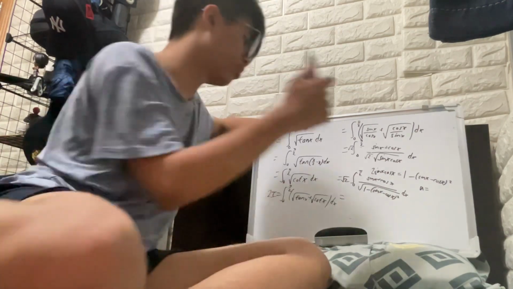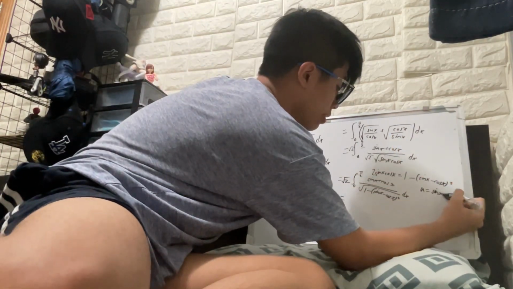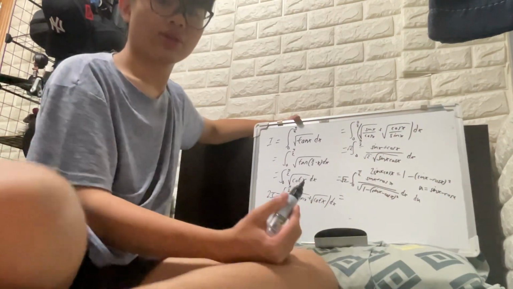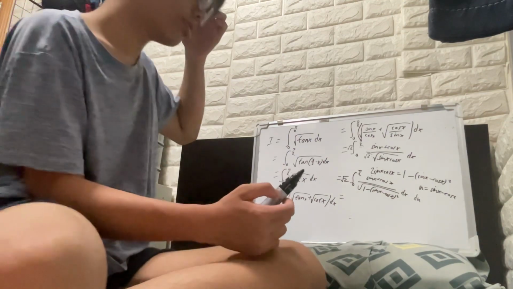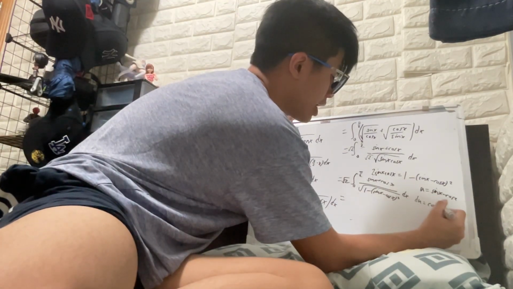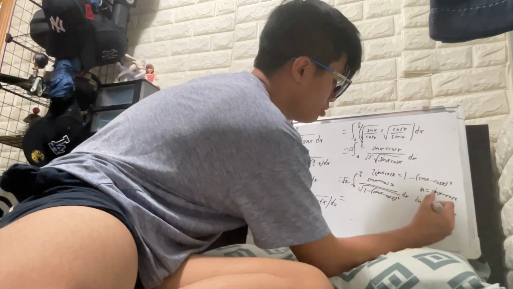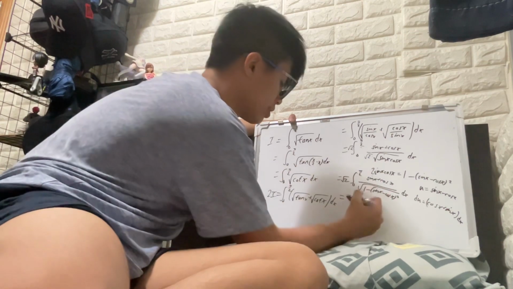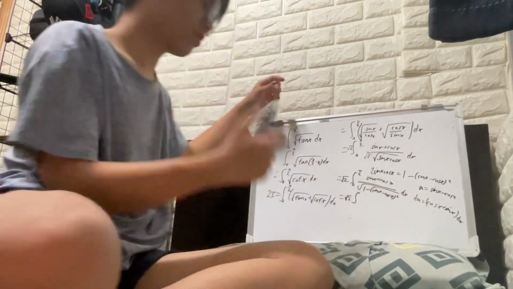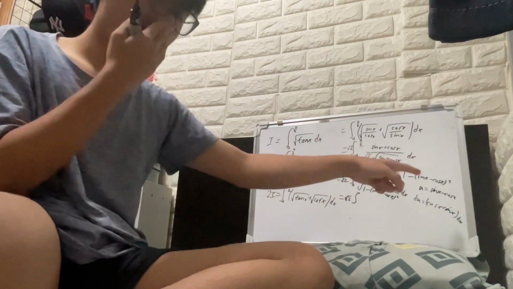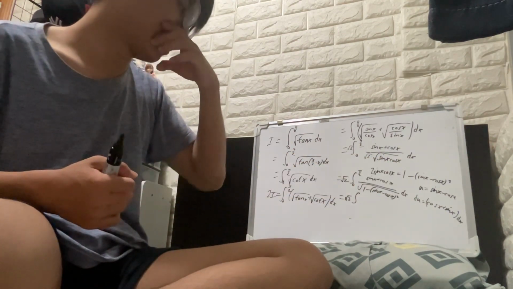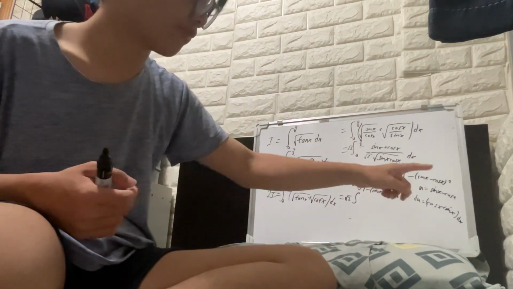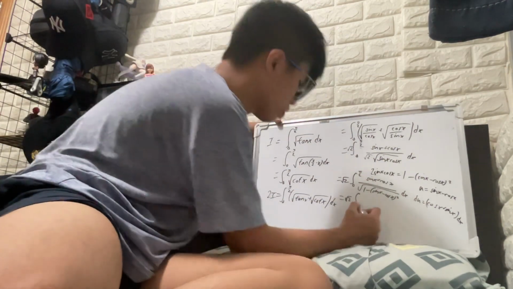So let u is equal to sin x minus cos x, and then du is just equal to cosine x plus sin x multiplied by dx. Be sure you put a parenthesis, and then the top is just equal to du, right? So overall, be sure you change the lower limit and upper limit. Plug 0 into it. Sine 0 is 0, and then cosine 0 is 1. In front we have a negative, so overall you get negative 1.